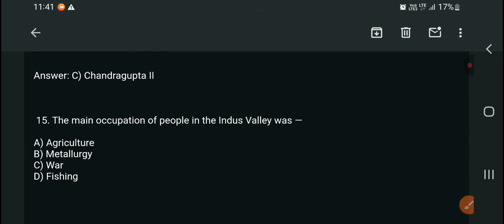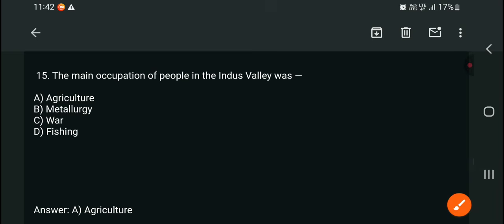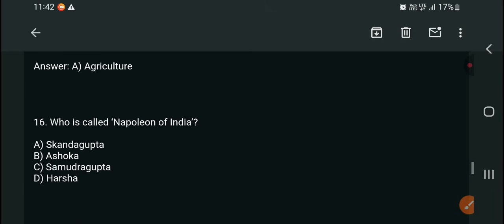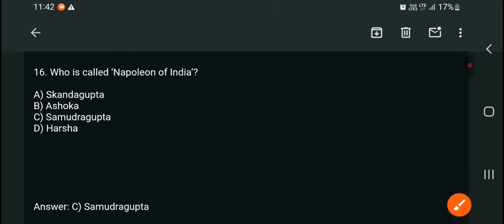The main occupation of people in the Indus Valley was agriculture, metallurgy, war, or fishing. Especially the Indus people's main occupation is agriculture. Yes, right answer. Then 16. Who is called the Napoleon of India? Skandagupta, Ashoka, Samudragupta, or Harsha. The Gupta ruler Samudragupta is also called the Napoleon of India.